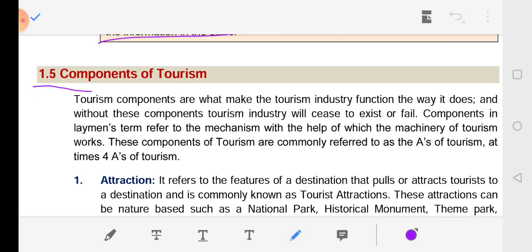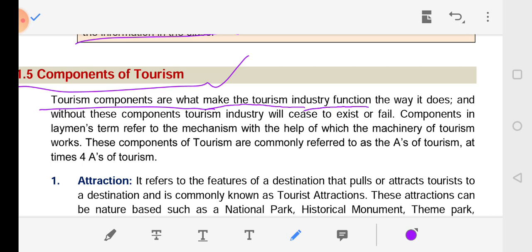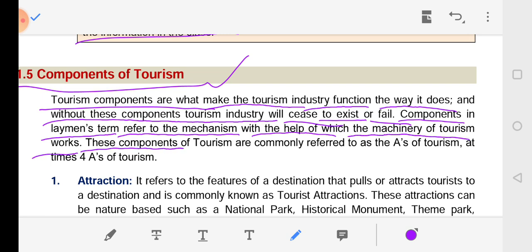So, 1.5, the components of tourism. Tourism components are what makes the tourism industry function the way it does, and without these components the tourism industry will cease to exist or fail. Components, in layman's terms, refer to the mechanism with the help of which the machinery of tourism works. These components of tourism are commonly referred to as the A's of tourism, at times 4 A's of tourism.